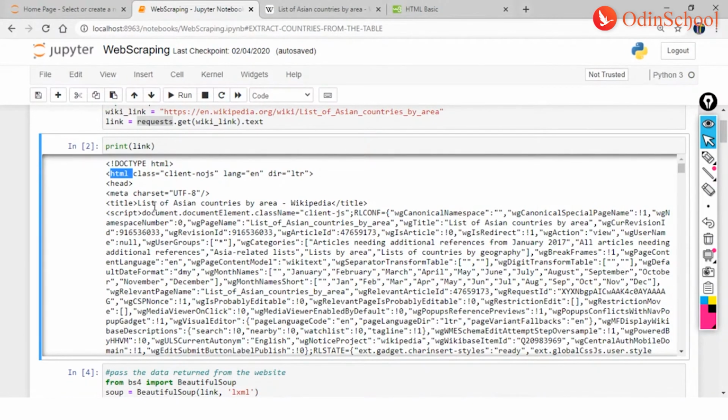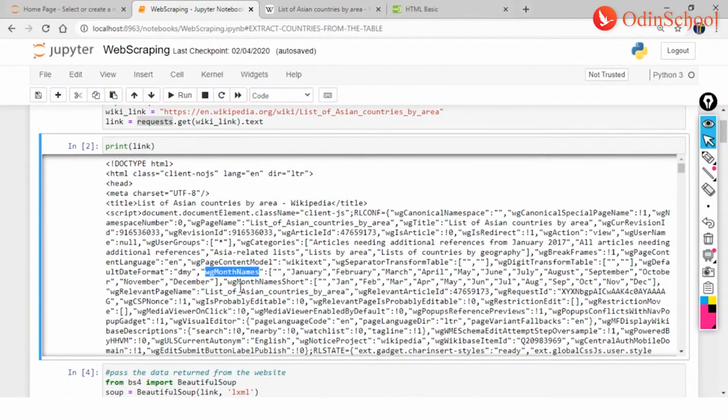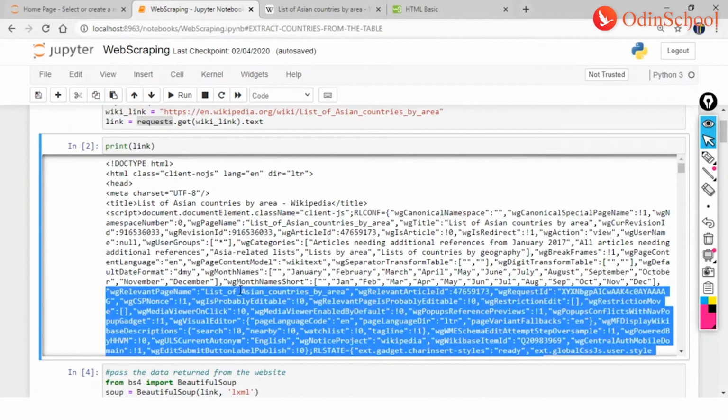We have the title that is list of Asian countries by area. I hope you are able to check what we see on the top and what we see on the bottom. They are just the same. Then I have my script, after which you see we have the months. Then we have the list of Asian countries by area. So this is how your code keeps developing.